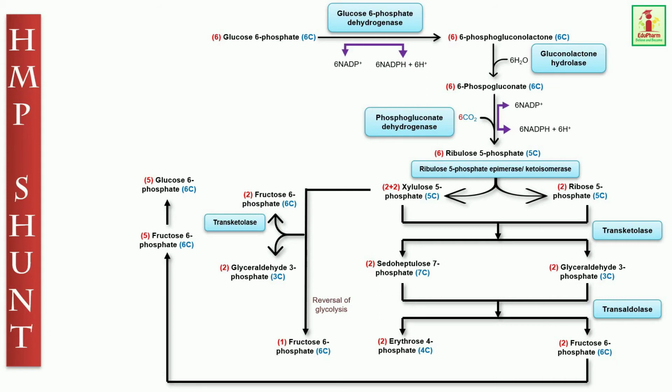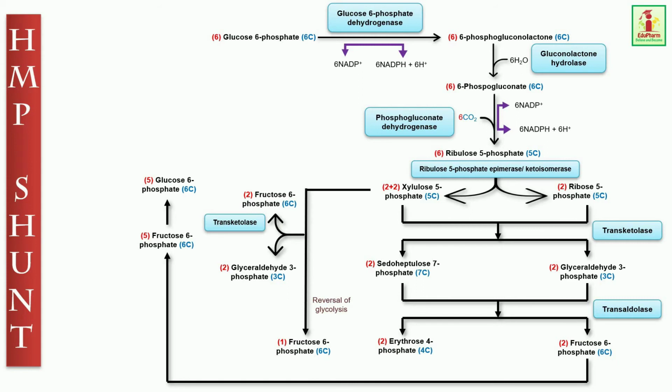One is the oxidative phase. Glucose 6-phosphate dehydrogenase is an NADP-dependent enzyme that converts glucose 6-phosphate to 6-phosphogluconolactone. Then it is hydrolyzed by gluconolactone hydrolase to 6-phosphogluconate.